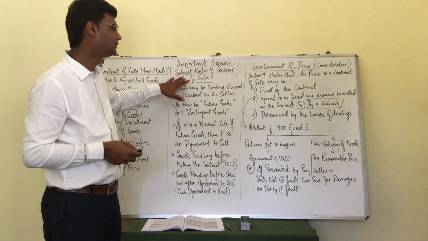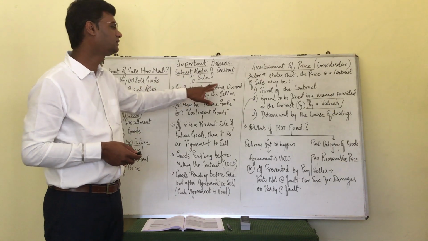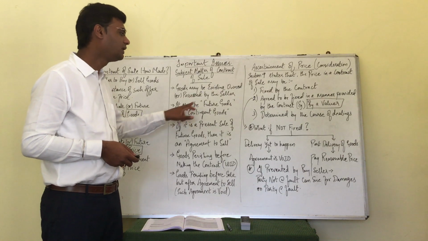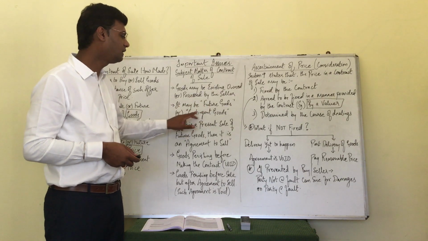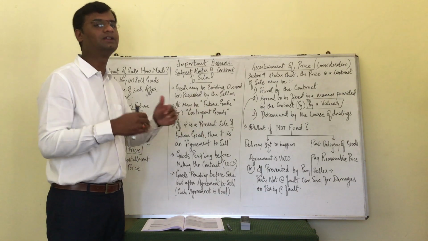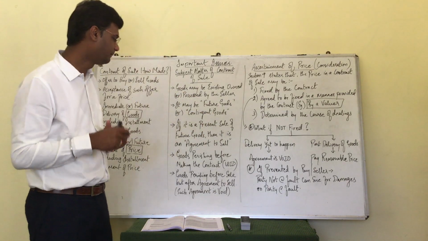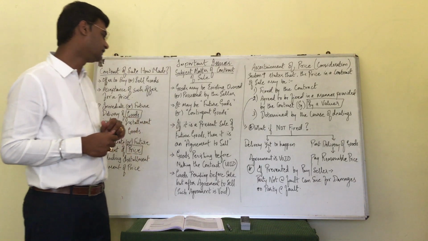Subject matter of a contract of sale states that goods must be existing goods which could be owned or possessed by the seller, or if it is future goods, or if it is contingent goods, then only the subject matter of contract of sale can be established. Now comes the important analysis here.